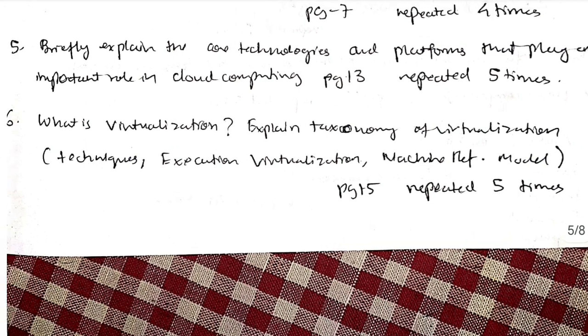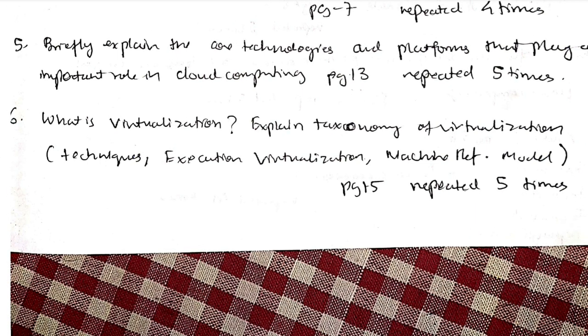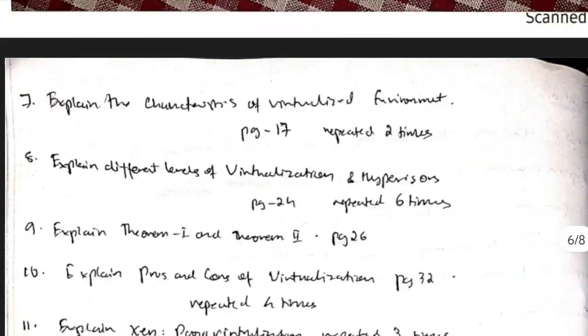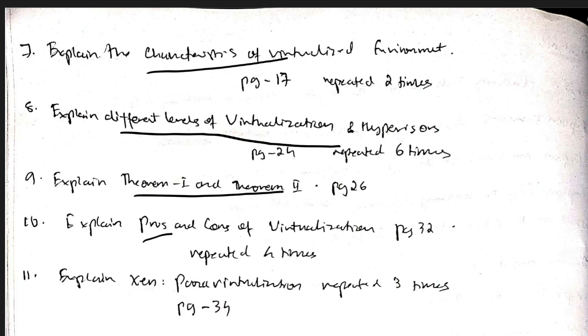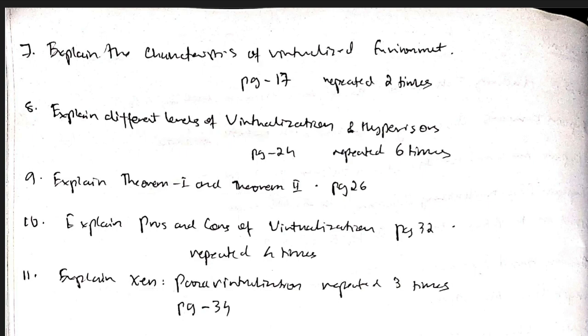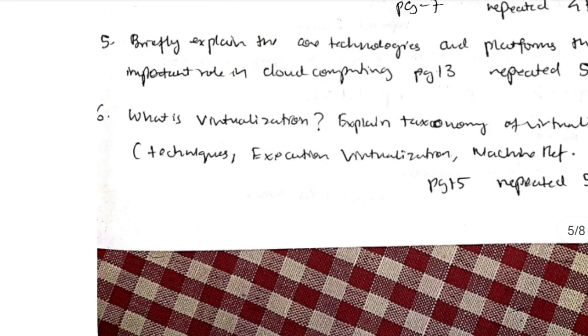What is virtualization? Virtualization is the second concept from module 1. There are two concepts, right? The second one is virtualization. So here are some of the important things like the techniques, execution of virtualization, machine reference model, and the remaining topics are also in the same thing only. Characteristics, different levels of virtualization, theorem 1 and theorem 2, pros and cons, and Xen, which is a type of virtualization, para virtualization. So let's go through briefly for each of these.